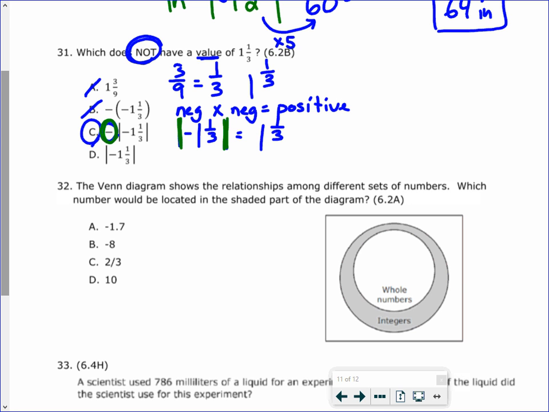Here, the answer is 1 1/3, so that is not correct. Hopefully that makes sense. If it doesn't, make sure you reach out to a teacher to get some assistance on that.